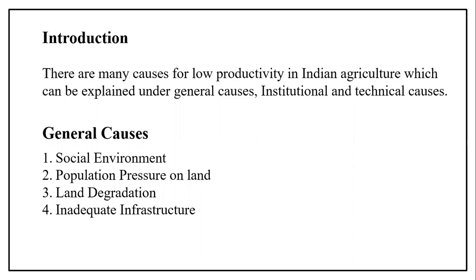It provides food grains to the people and raw materials to the industrial sector, and this is called product contribution. Take the example of sugar cane.